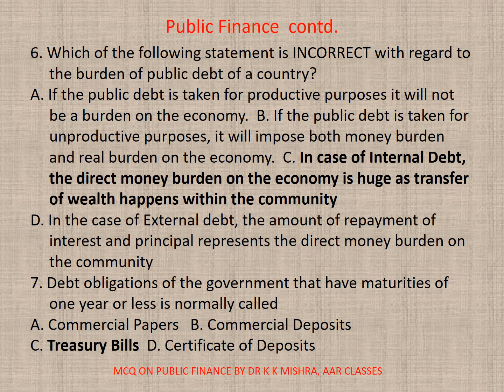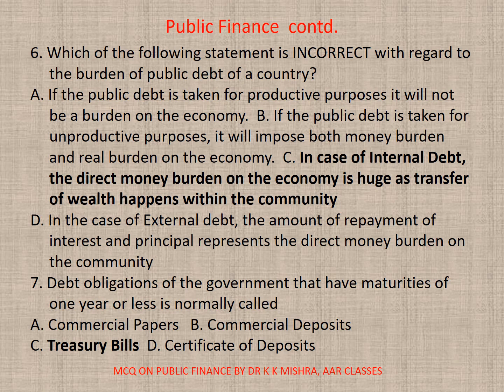6. Which of the following statements is incorrect with regard to the burden of public debt of a country? So here correct option is C. In case of internal debt, the direct money burden on the economy is used as transfer of wealth happens within the community.